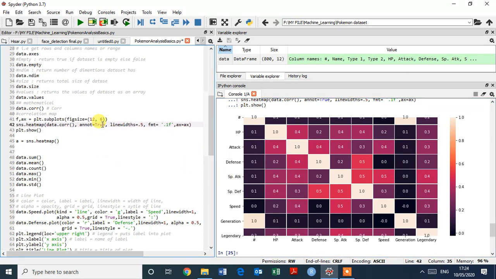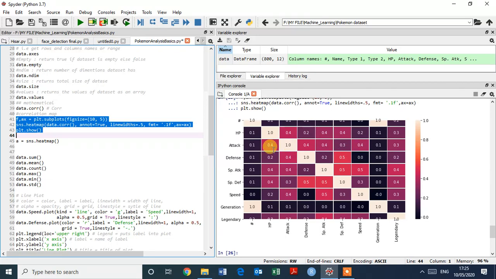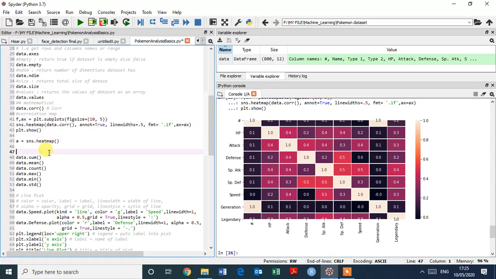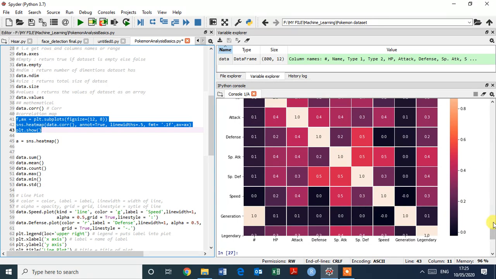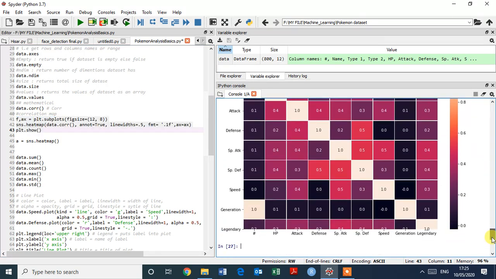Okay, suppose we want to change the figure size. So what to do? Just add 10 and 5 here, and again press command control enter to execute. So here you can see the figure size has been changed now. And again we give it here 12,8 and command control enter to execute. So it's a bigger one. It is changed now.